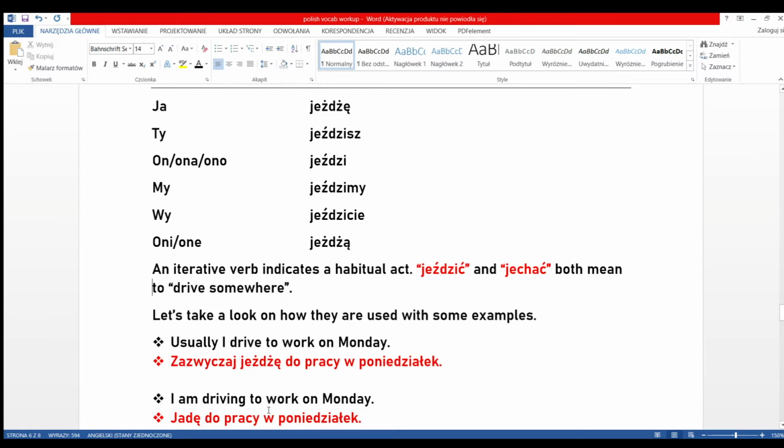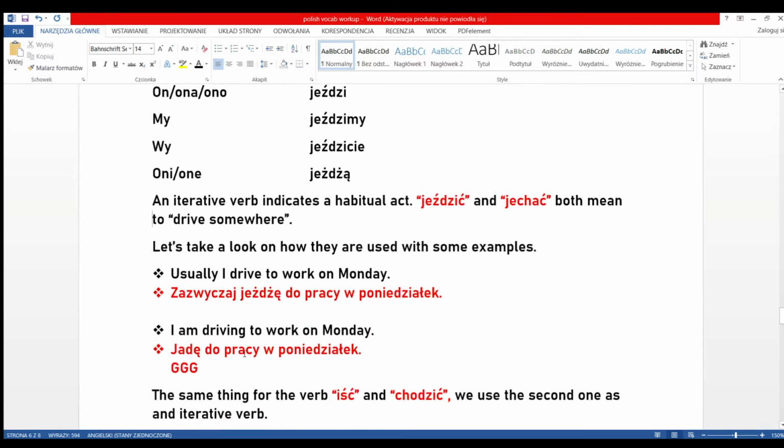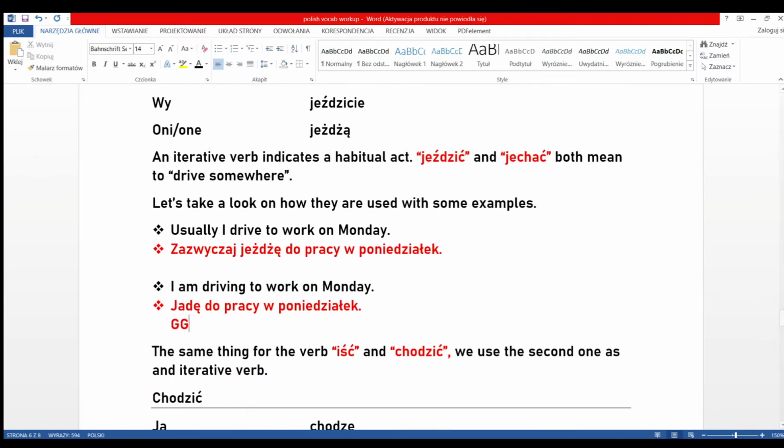However, if I'm saying in English "I am driving to work on Monday," it means that I'm driving to work on this Monday, and if you mean this, you would say jadę do pracy w poniedziałek. When you say jadę do pracy w poniedziałek, it means that you are going this Monday. But we don't know if you were going before or if you're going to go the following Monday or ever again. Okay, so jadę or jechać is not iterative or not habitual. However, jeździć is habitual.